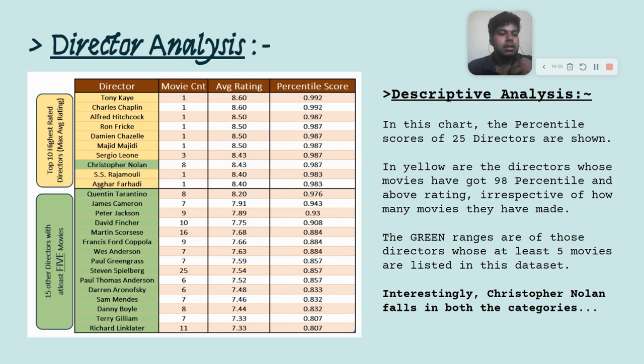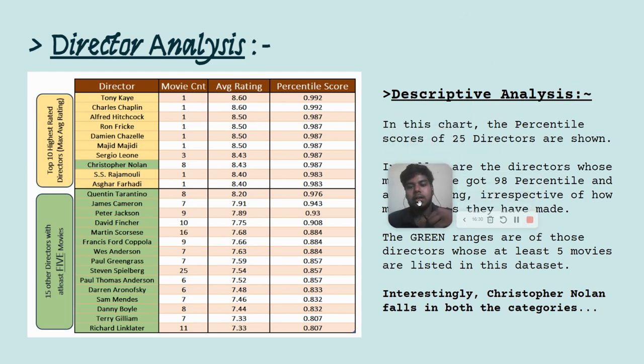Okay, the directors in green color have made more than 5 movies, and they are also part of this particular chart. And Christopher Nolan is one director who is in both of them, like he is in the top 10 as well, and he has a good rating, and he has made more than 5 movies as well, right? So this is something that you can find out from this descriptive analysis, and mostly from the percentile analysis.